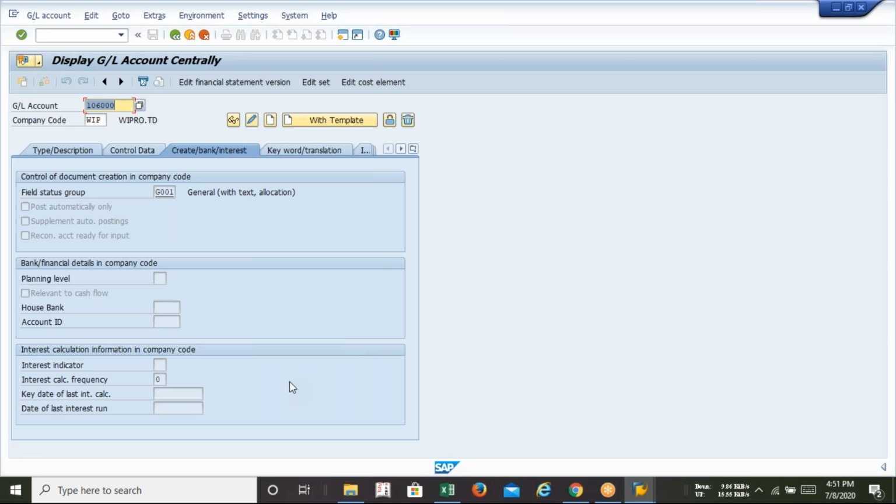Is that clear to everyone? How to create the GL in SAP? Yes, no?